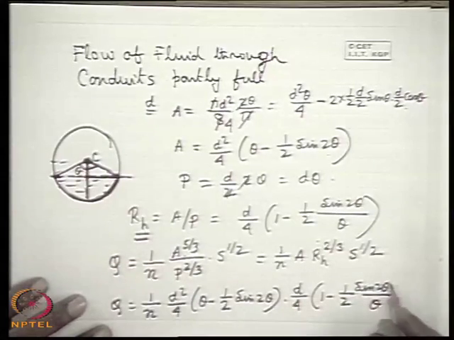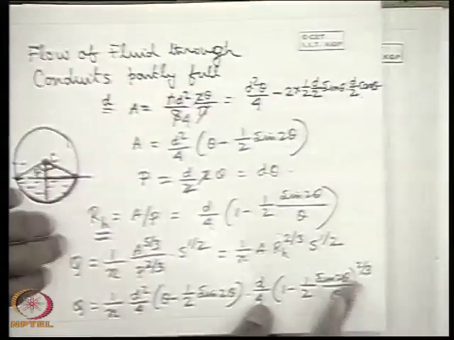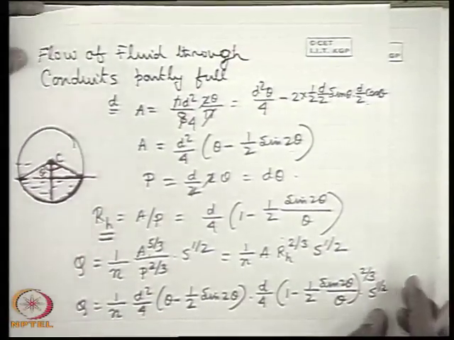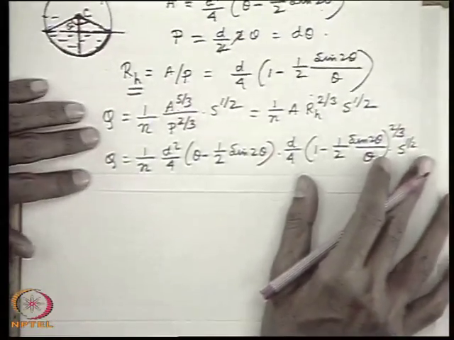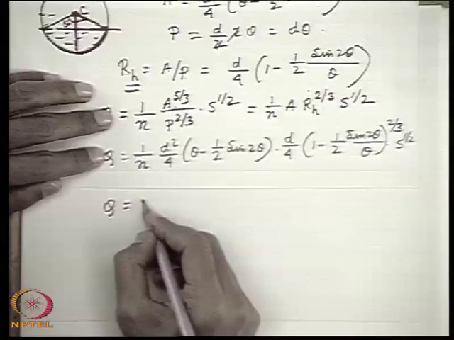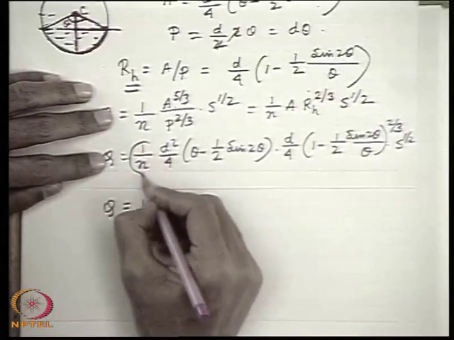That is RH, to the power 2/3, times S to the power half. So this can be written taking the theta functions, the trigonometric functions, with a constant k, that means 1 by n.